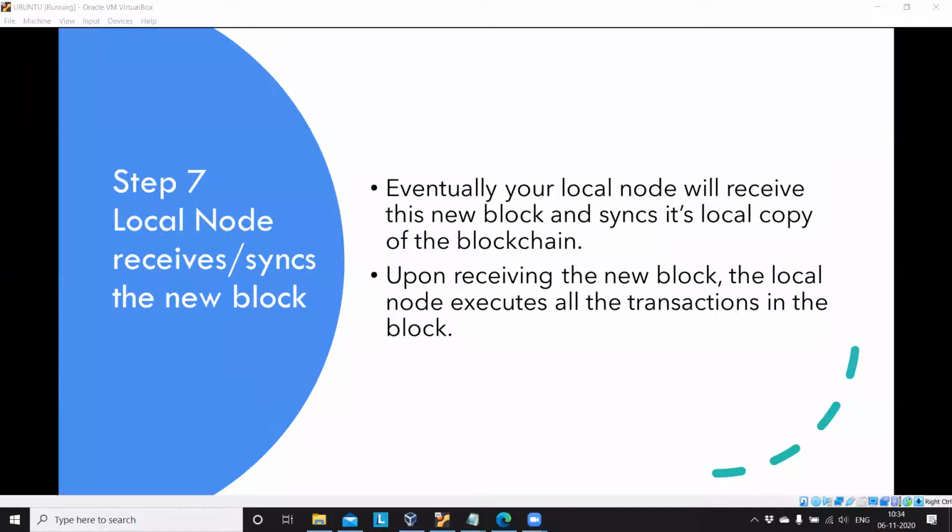No, that is not executing the transaction again, because your local node is also part of this network, and you are getting all the blocks which are mined by a miner, and your local node is in a syncing position, right?